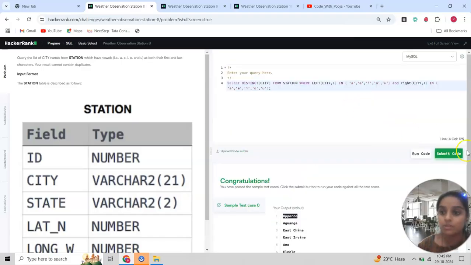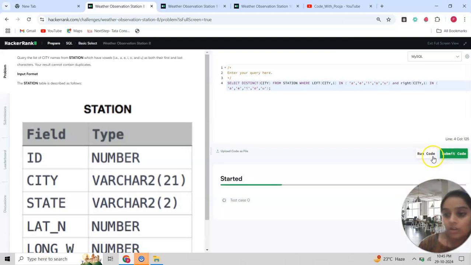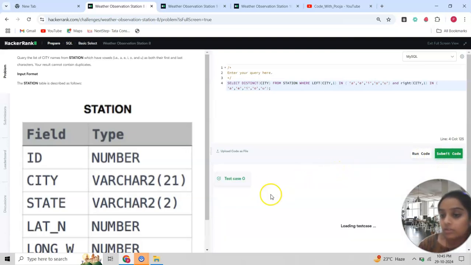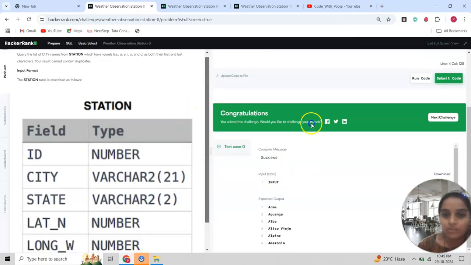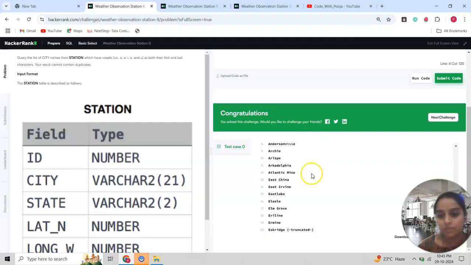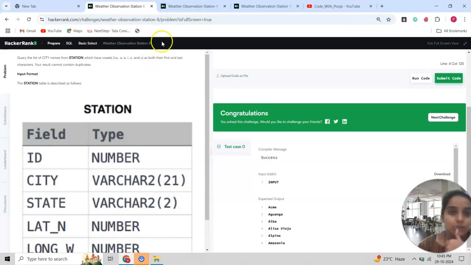Okay, so let's submit the code. Congratulations, the banner has also arrived here. It means we are good to go. Now continue with the ninth question.